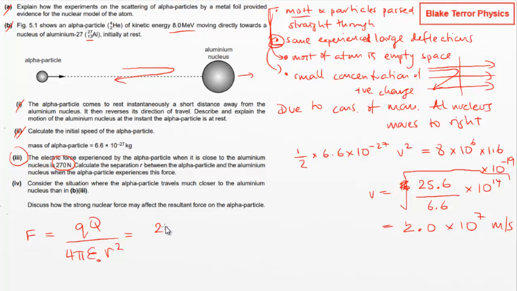So we've got 26 e divided by 4 pi epsilon 0. What was epsilon 0? Got to look that up. It's 8.85 times 10 to the minus 12. And then multiplied by r squared.